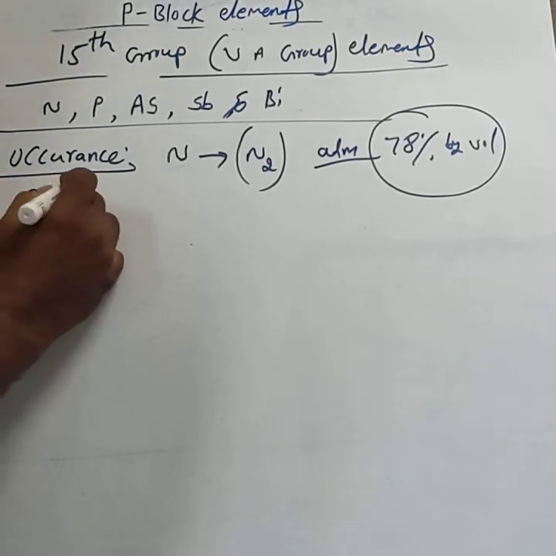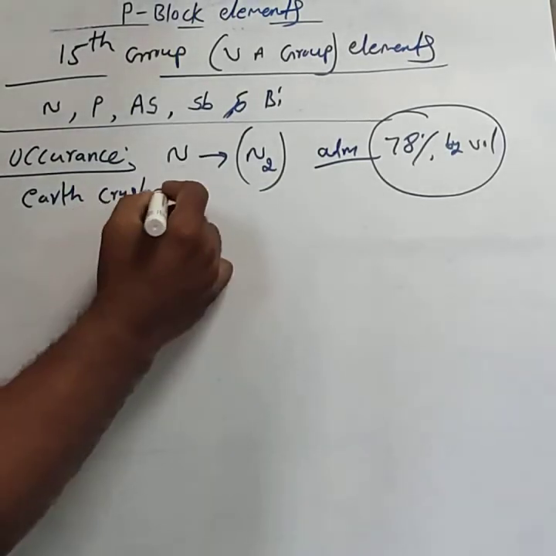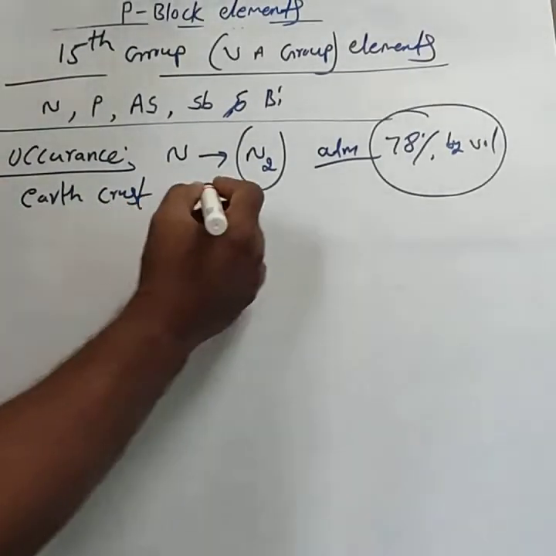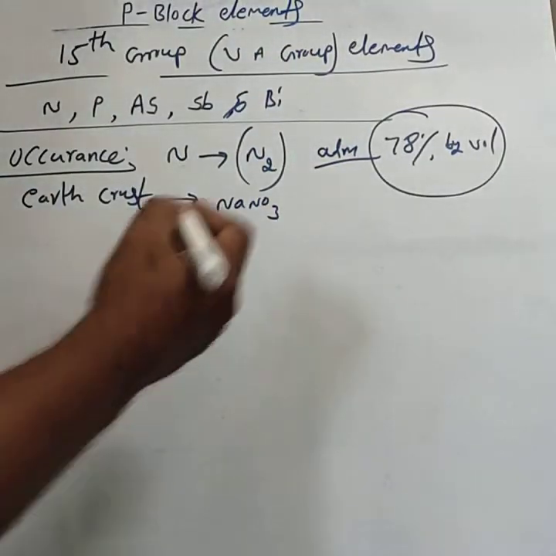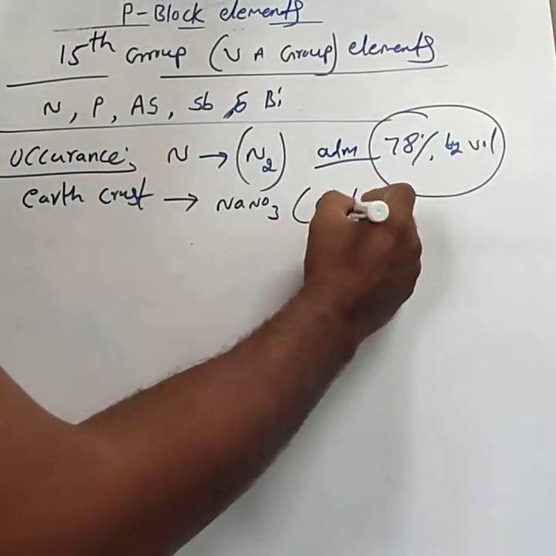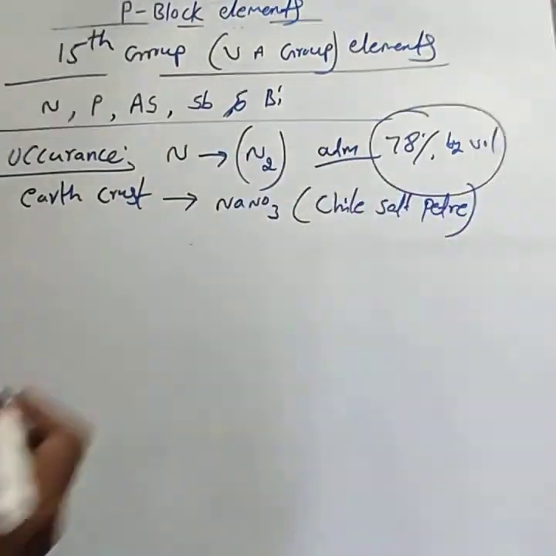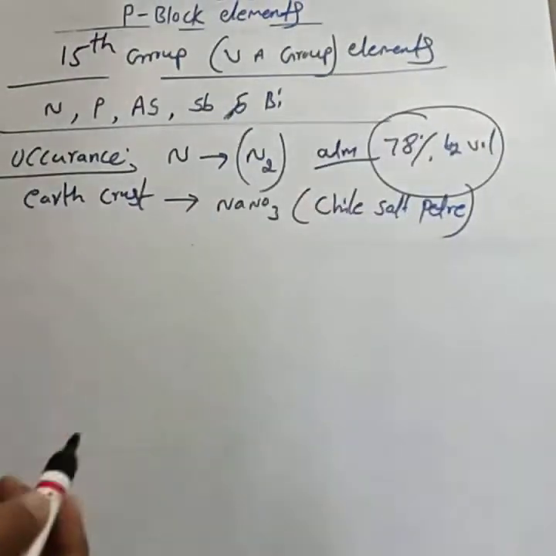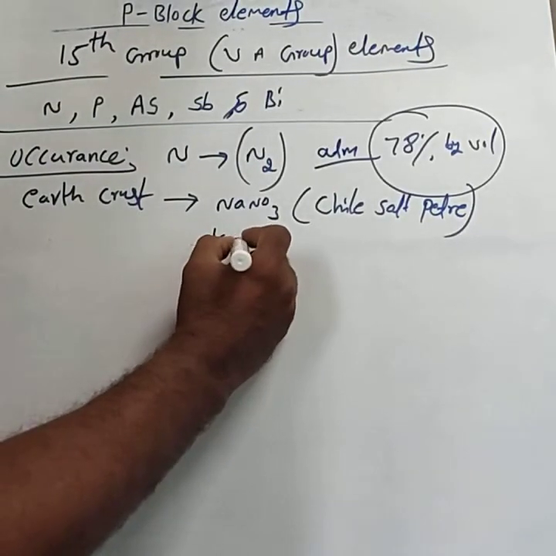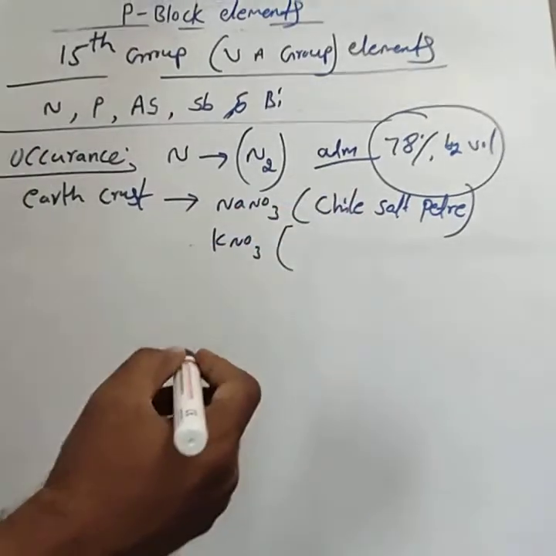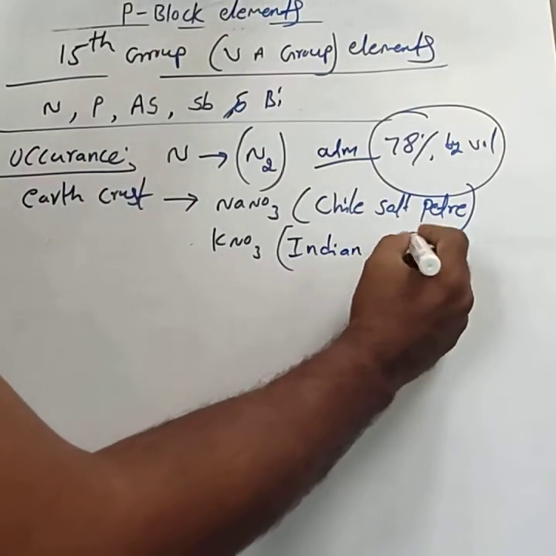Then, in the earth crust, nitrogen occurs as sodium nitrate, NaNO3, commonly called Chile saltpetre, and potassium nitrate, called Indian saltpetre.